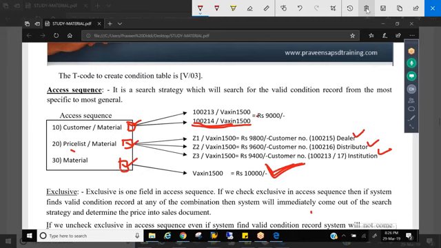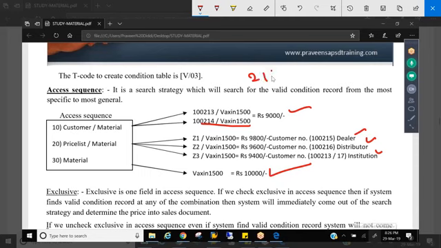Okay, so if it is price, I told you that if the exclusive indicator is not active, it will search in all combinations and take the last one, even though the customer is eligible for this. If the order is for customer 214, even though the customer is eligible for 9,000, the system will take 10,000 if you don't activate exclusive. That is for base price.